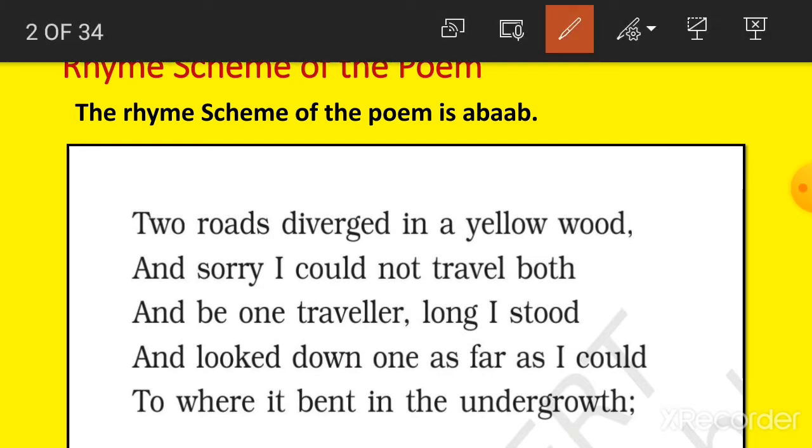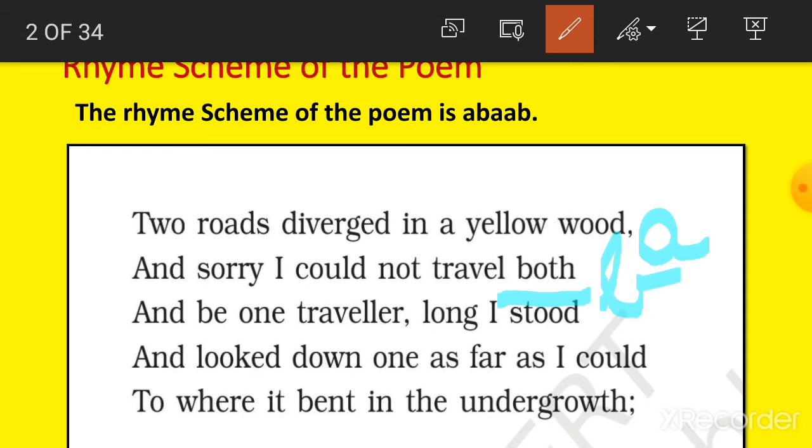Students, first of all, I am describing how to find the rhyme scheme of any poem. Take the last word of each sentence. The first sentence is, two roads diverge in a yellow wood. So here the last word is wood. Take it as A. The second sentence, the last word is both. Wood and both are not rhyming, that's why take it as B.